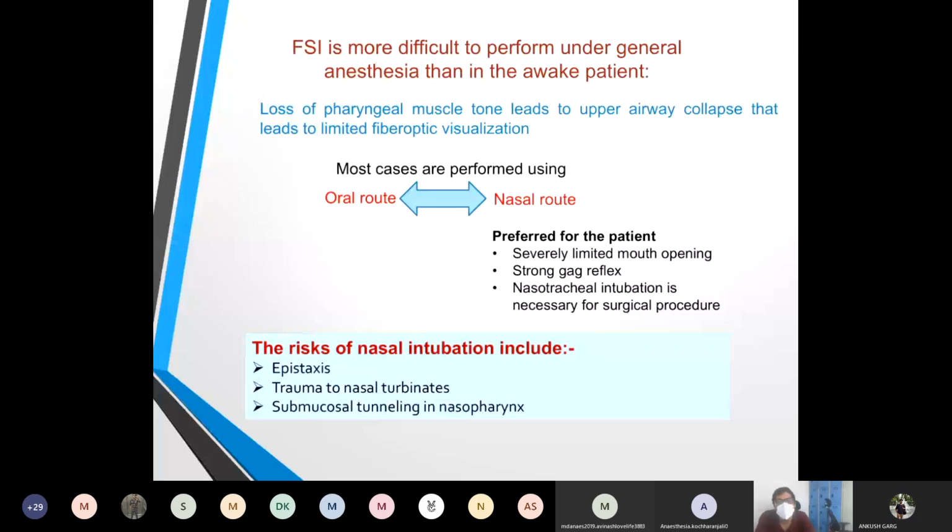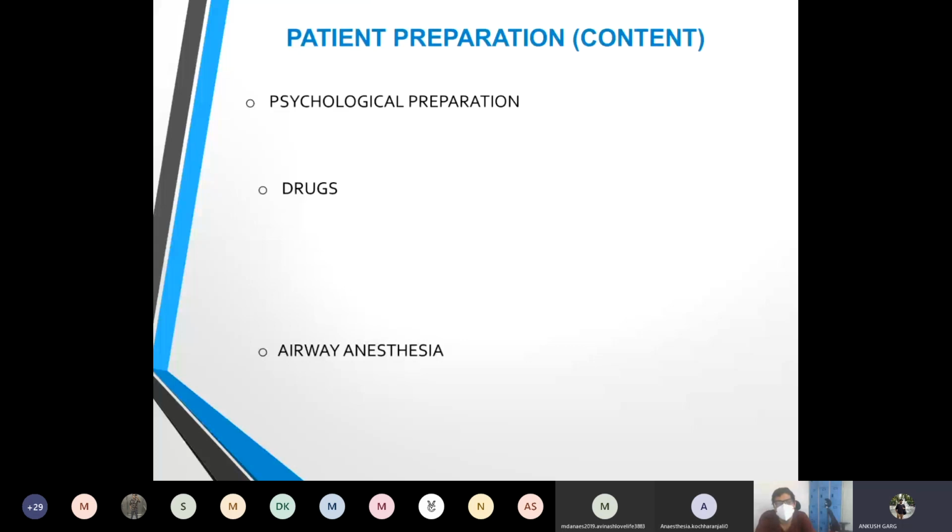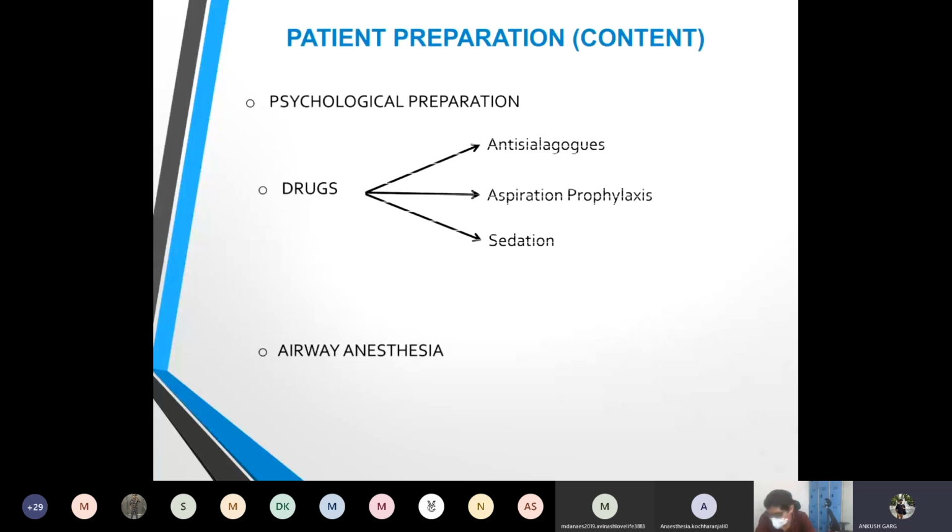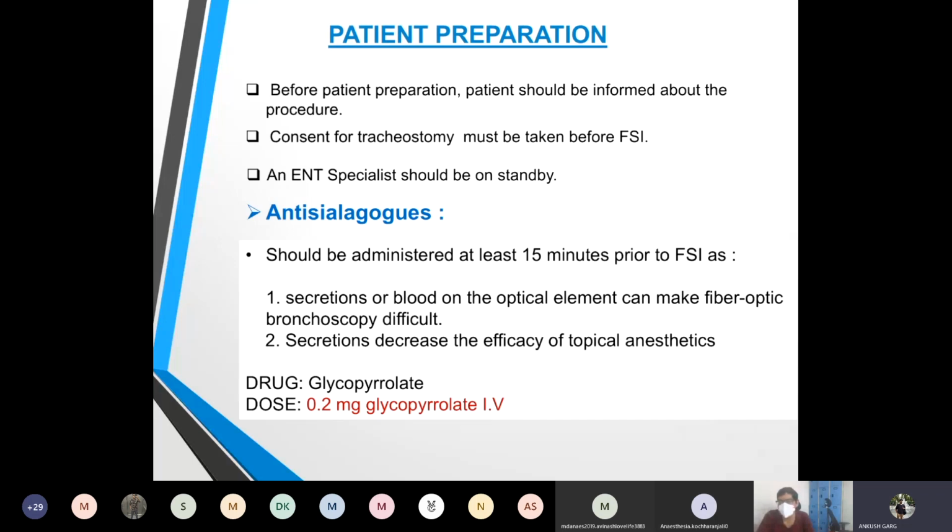The risk of nasal intubation can be avoided by adequate patient preparation. The patient preparation consists mainly of three categories: the psychological preparation, the use of drugs, and the airway preparation. The psychological preparation includes explaining the procedure to the patient beforehand, taking a consent for tracheostomy, and keeping an ENT specialist on standby.